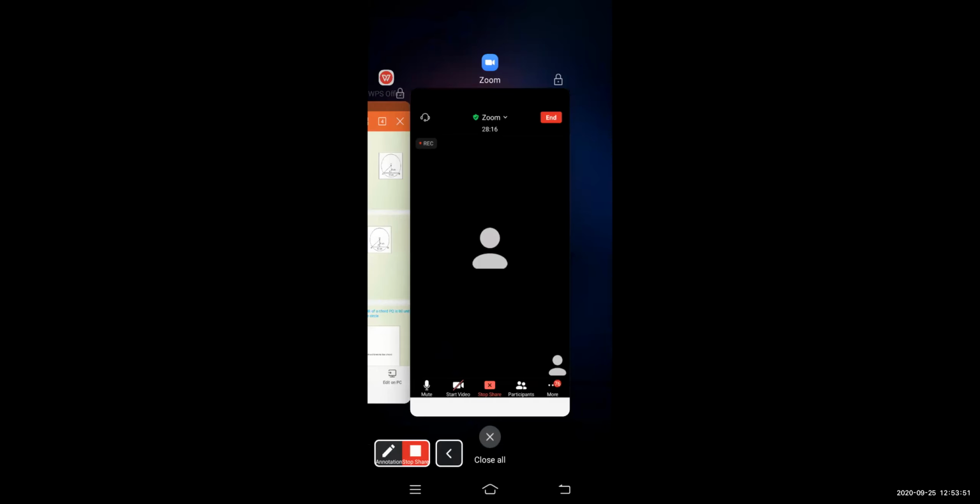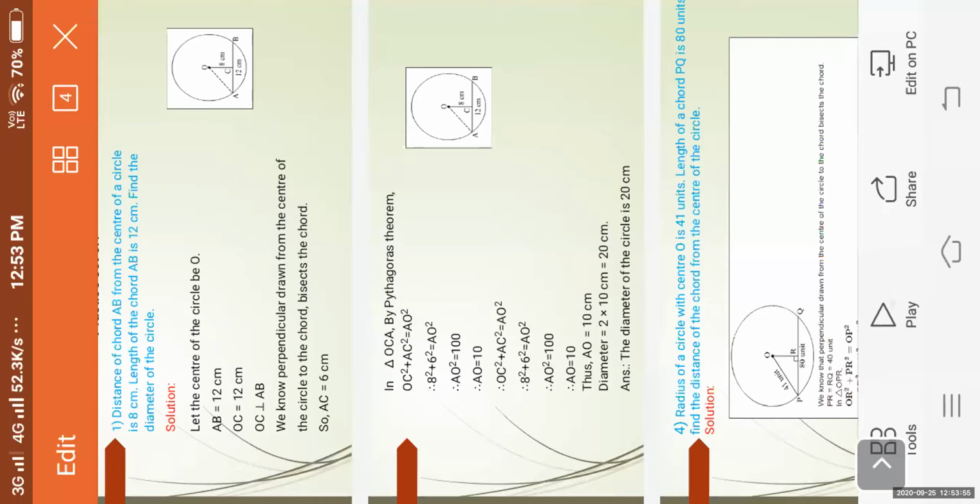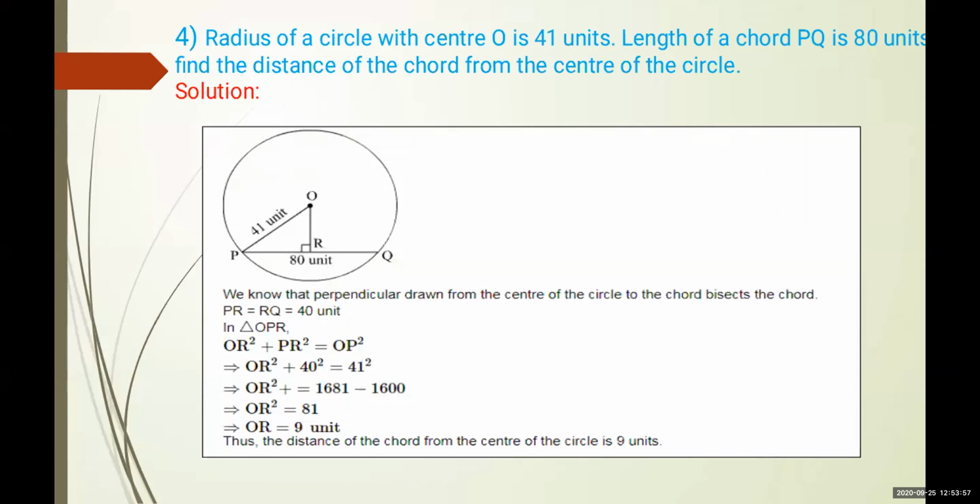Okay. Now the next question. Fourth one: the radius of the circle with center O is 41 unit.